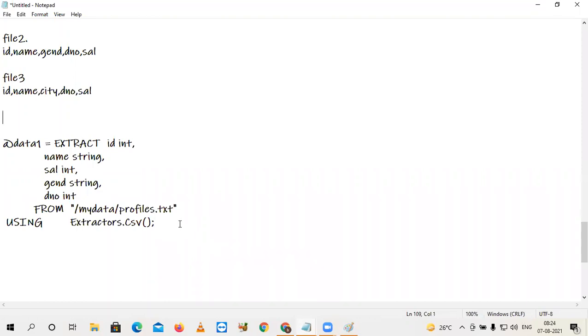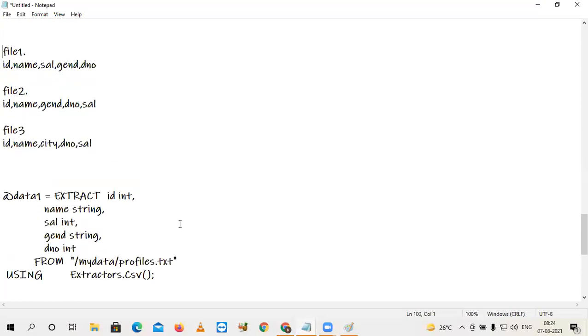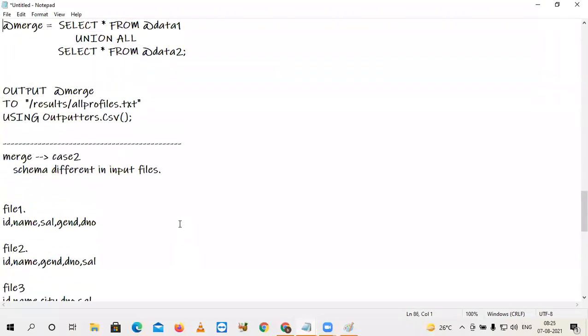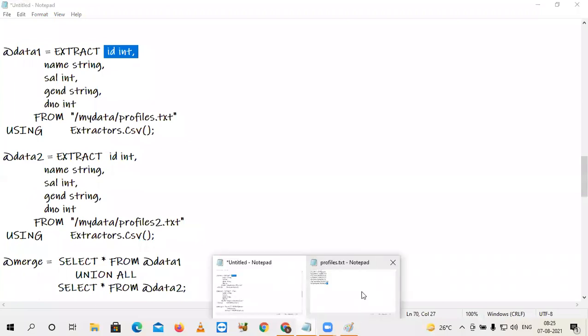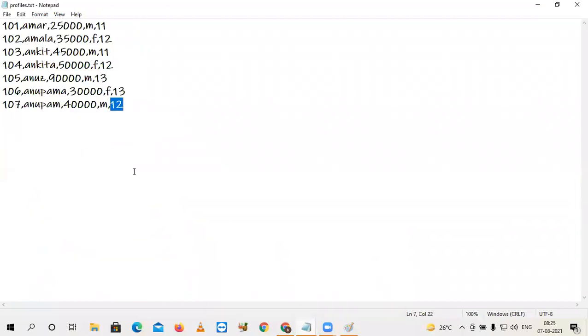How would it know which is the first column, which is the second column? Because you are specifying the schema right here. So always it takes the first column as the integer. At the time of reading data, first of all, you have to understand your data.